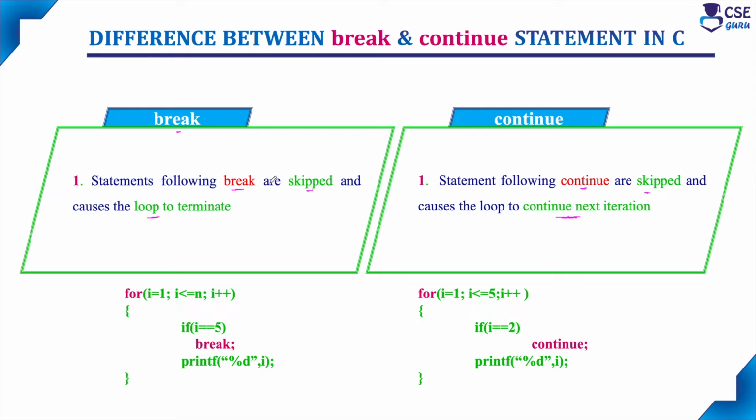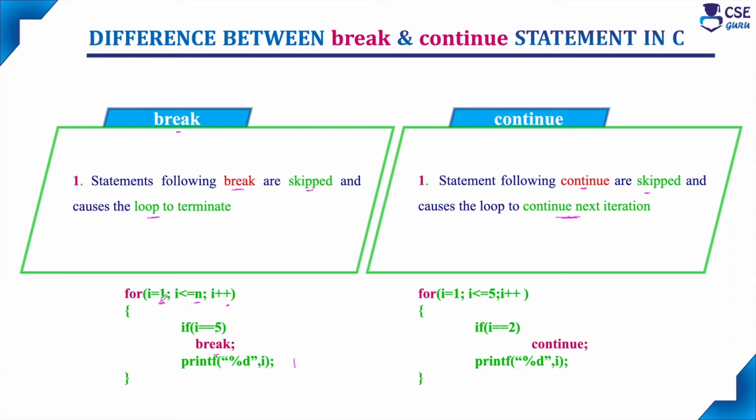For example, consider this for loop: for I value equal to 1, I less than or equal to n, I plus plus. If I is equal to 5 then break. We have used the keyword break, so when I value is equal to 5, it will break. The meaning is, when I value is equal to 1, it will check the condition. The if statement fails, so it will go to the printf statement and print the I value 1.